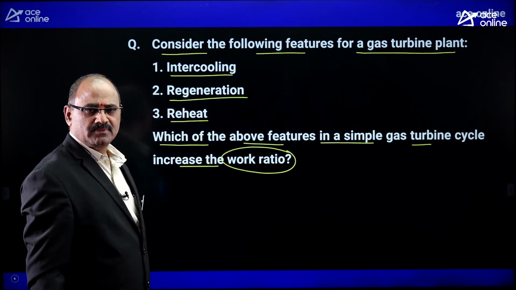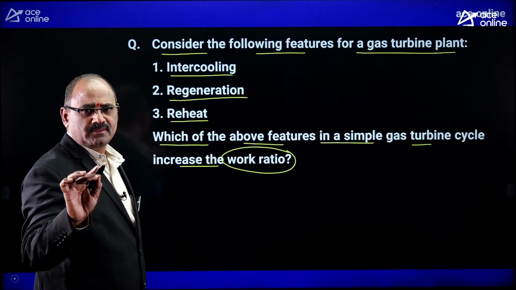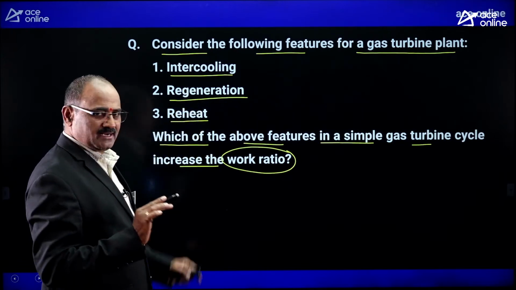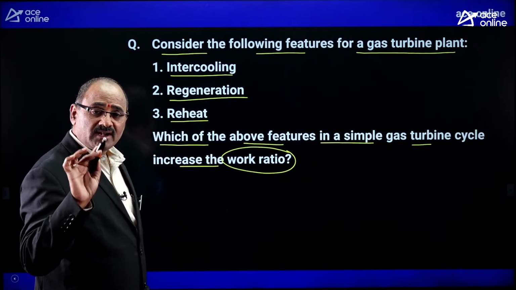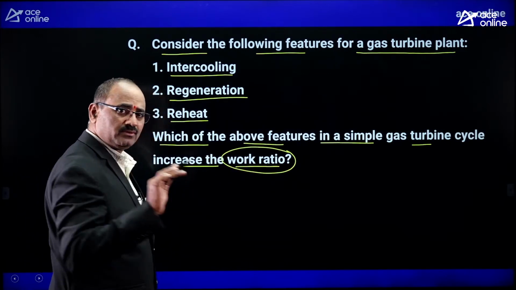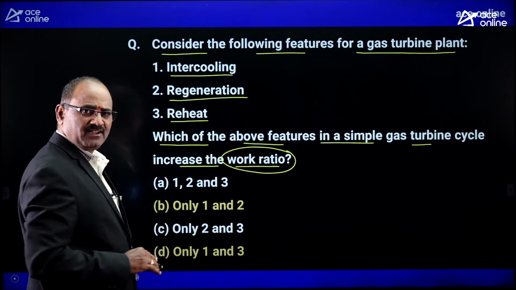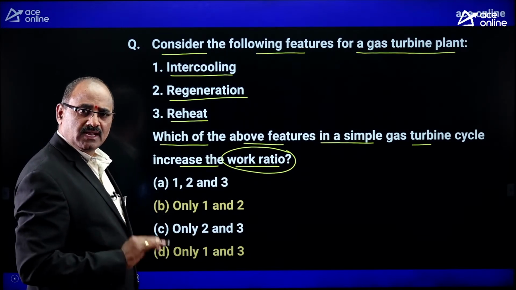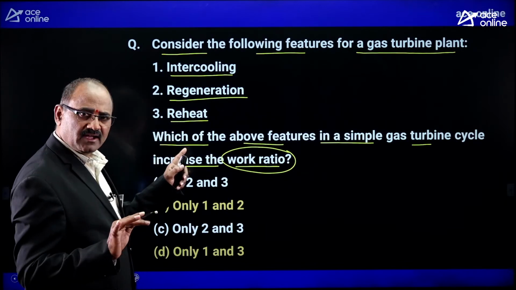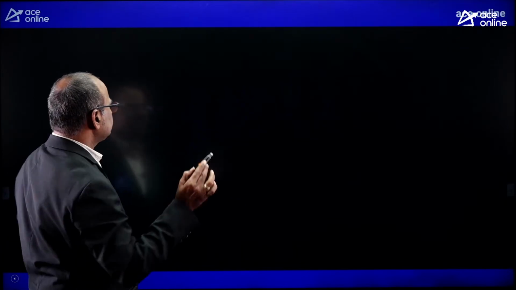These are the methods for improving the performance of the gas turbine power plant. Among these three methods, what are the methods for increasing the work ratio? That is the question. Look at the options. Different options are available for you. Now let us decide the correct option. First let us take intercooling.